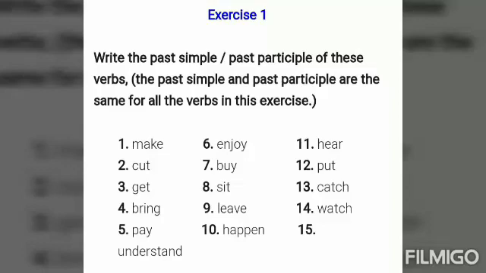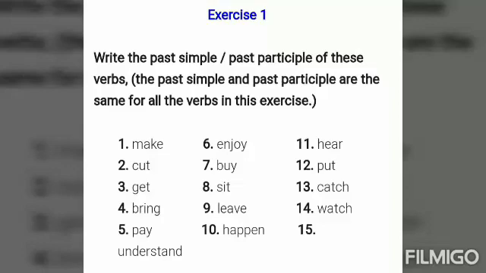Enjoy, enjoyed, enjoyed. Buy, bought, bought. Sit, sat, sat. Leave, left, left. Happen, happened, happened. Hear, heard, heard. Put, put, put. Catch, caught, caught.